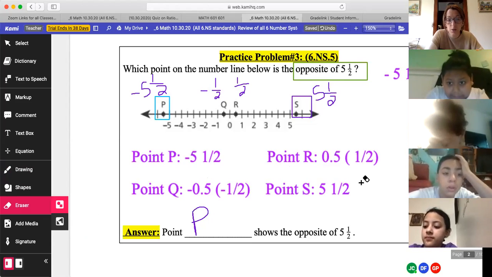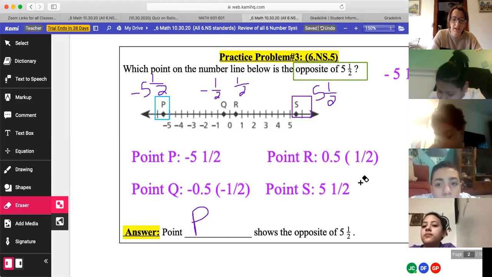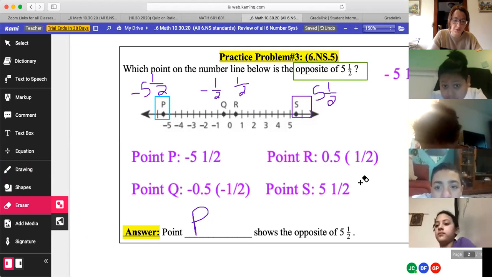You will see this exact question on your assessment. It will just be asked in a different way. They might ask you, what is the opposite of something else? You know what I mean?